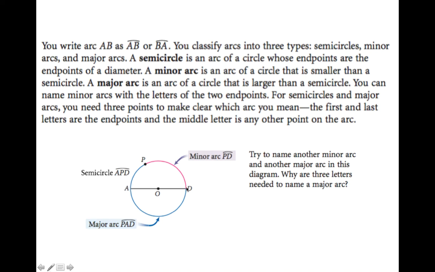Same thing over here, major arc PAD. If you didn't put the A here, we might think you were talking about the minor arc PD. So it's really important to distinguish whether you're dealing with minor or major arcs using the number of letters, and that will tell you which path to follow around the circle. Take a moment and try to name another minor arc and another major arc in this diagram. Pause the video and come back when you're ready.